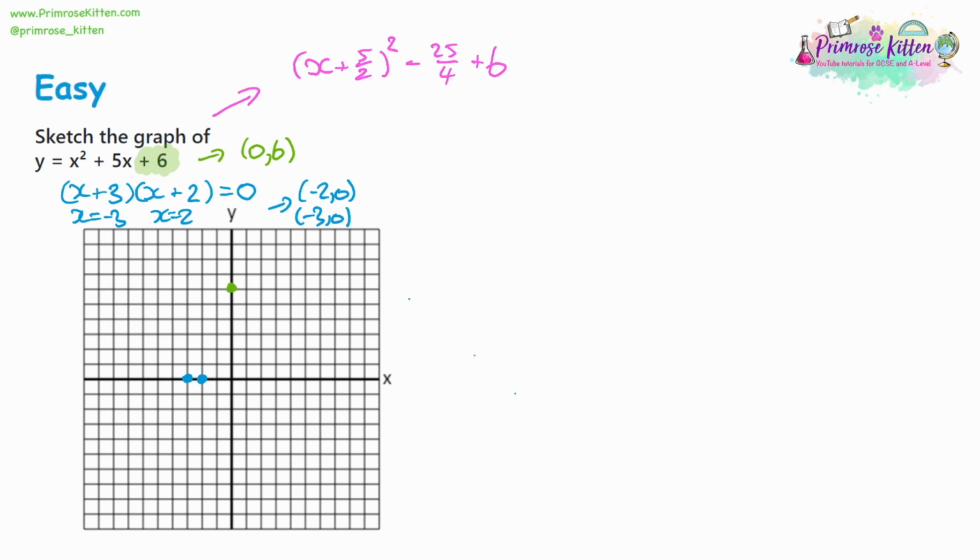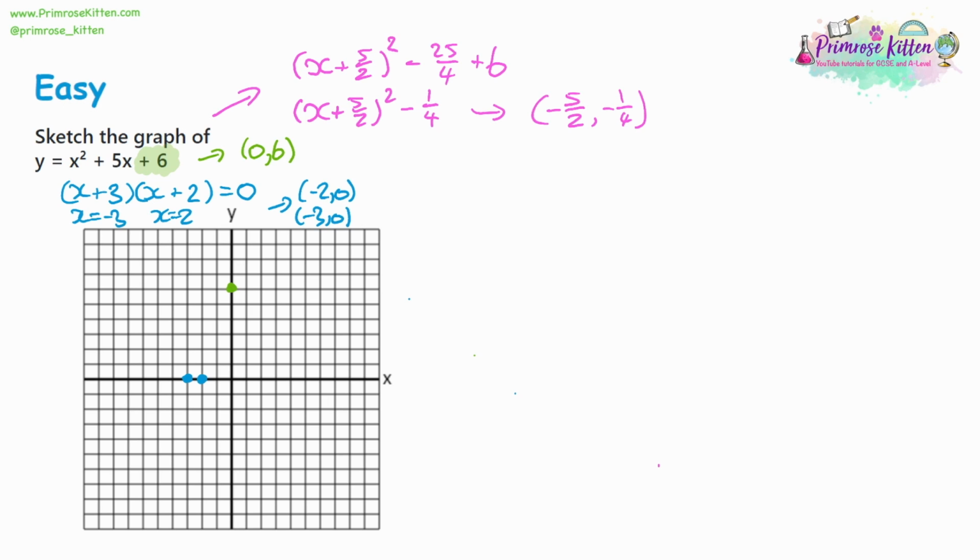So to simplify this, well, what's 25 quarters going to be? It's going to be 6 and 1 quarter, plus 6. So altogether, that's going to give us (x + 5/2) squared. So a negative 6 and a quarter plus 6 is going to leave us a negative quarter. That's going to give us our coordinates. We're going to have a negative version of what's inside the brackets and the same sign for what's outside the brackets. Well, not positive, but the same sign. You're just reversing the sign inside the brackets.